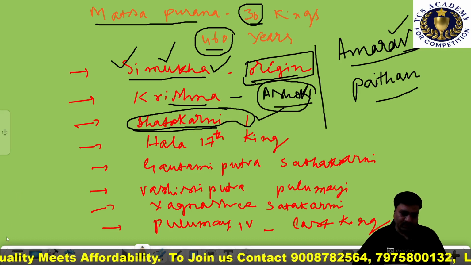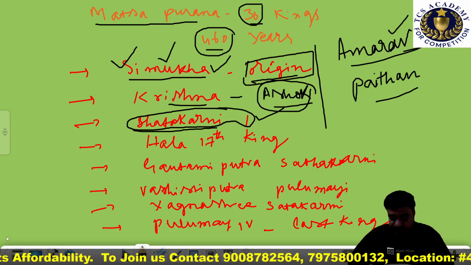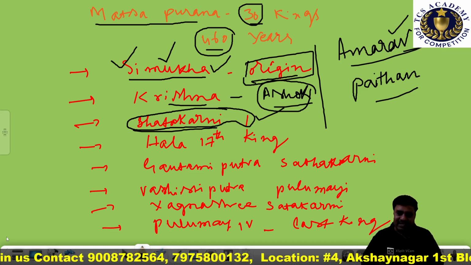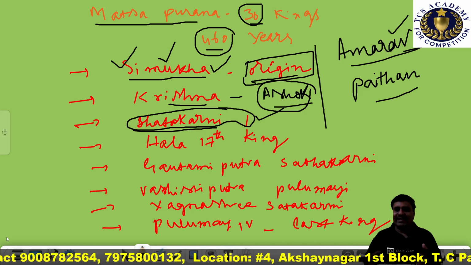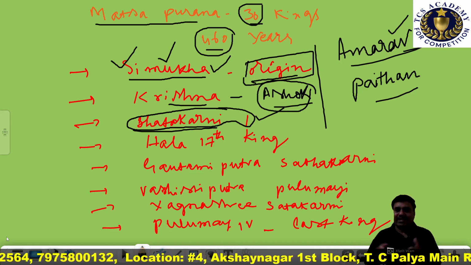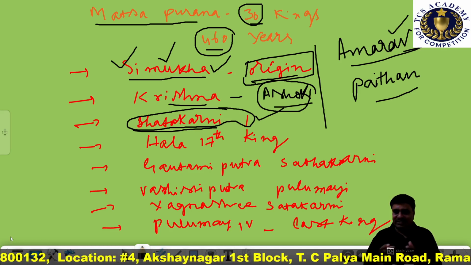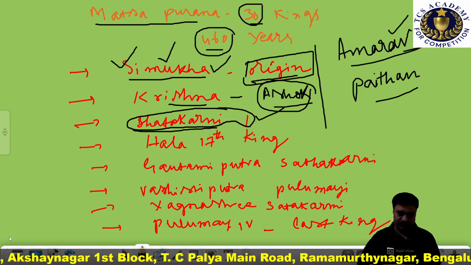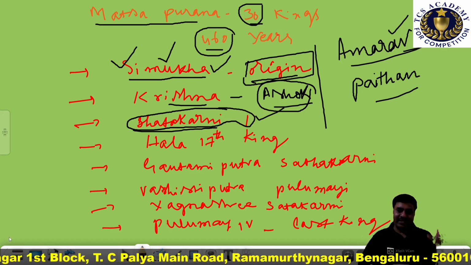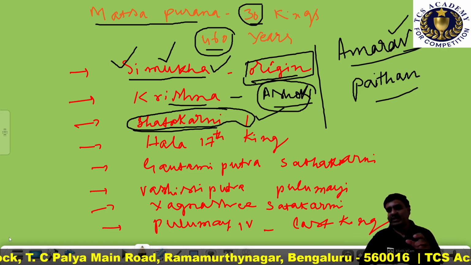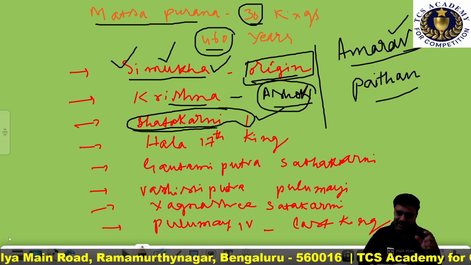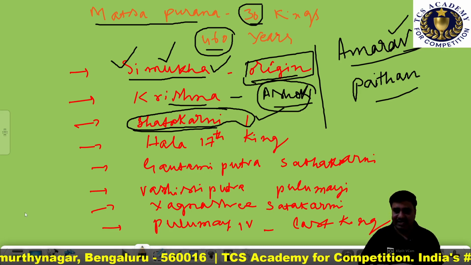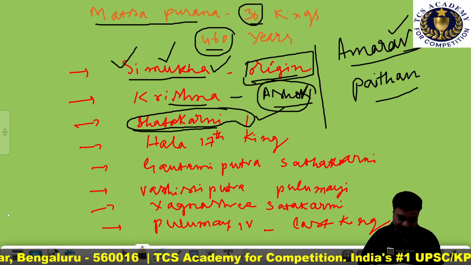Satakarni first was the first Satavahana king who expanded his kingdom by military conquests. He conquered Kalinga after the death of Kharavela, the Kalinga ruler. After his death, the Kalinga empire was annexed by Satakarni first.